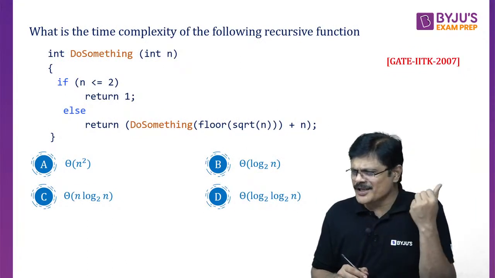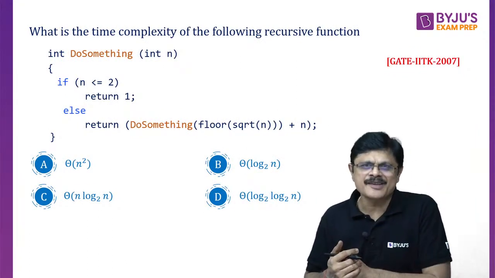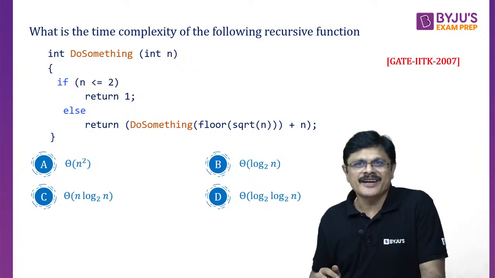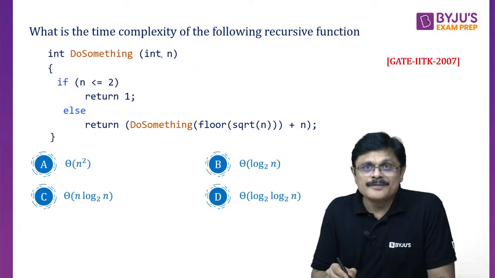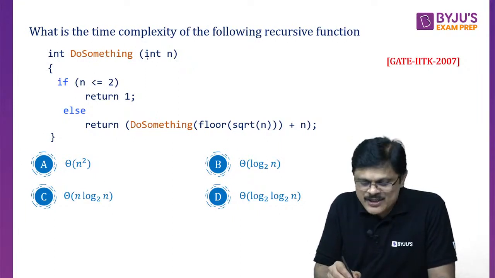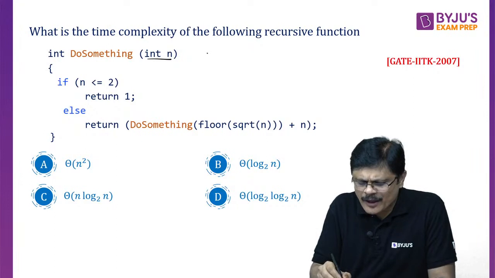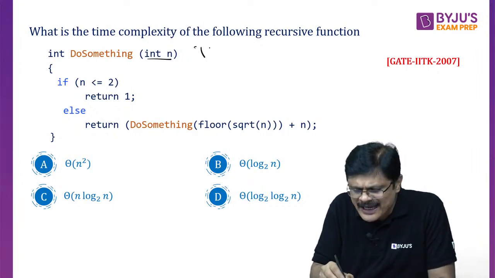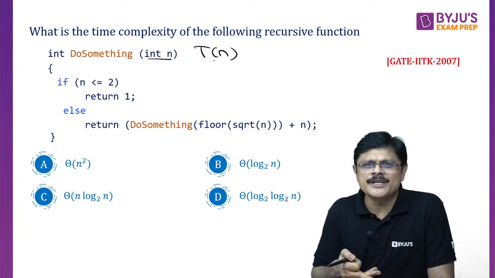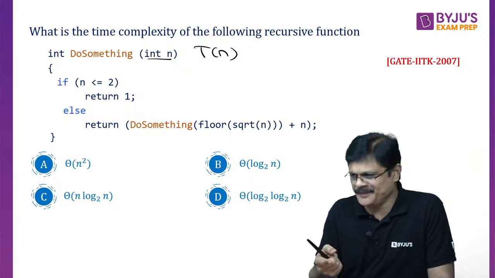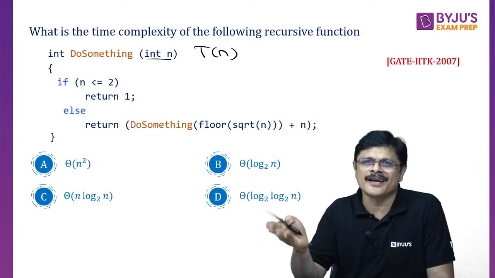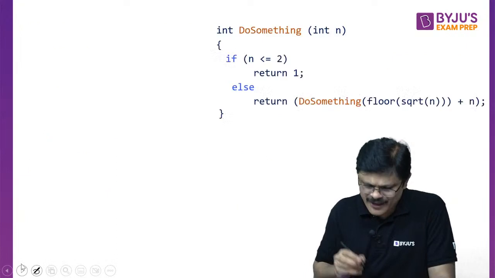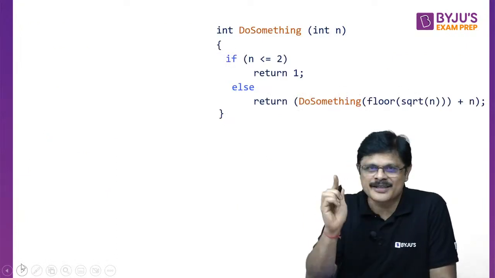One more problem. Such problems are very interesting: some non-linear recurrence relations. See, doSomething is a recursive function. It is called with the argument n. So you can call the time complexity of this doSomething as T(n). Accordingly, you have to write the recurrence relation, and once you write it, solve it using the methods to solve recurrence relations. We already discussed different methods, my dear friends.